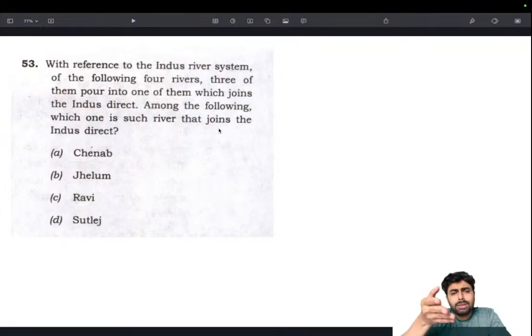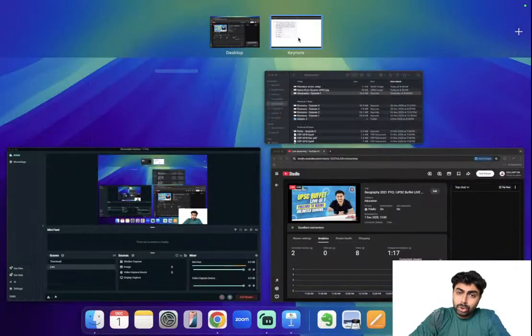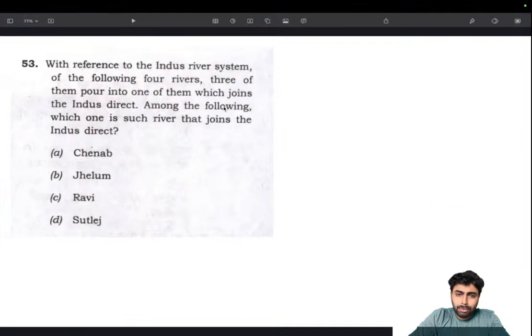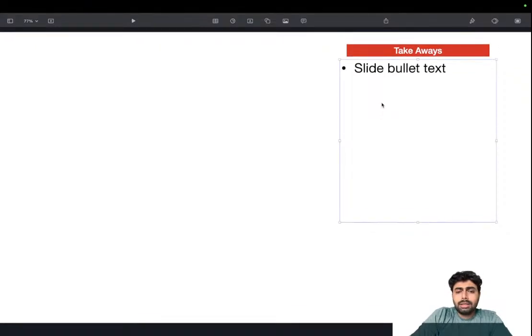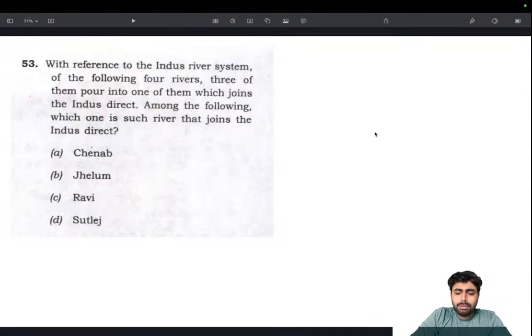Most of you might know, because the Indus river system, Gangetic river system, and Brahmaputra river system is something that we should be studying, but I know it's a bit extensive with all the tributaries and the number of tributaries, including the left bank, right bank tributaries and their origins. It can get slightly tricky. So I recommend you start off with the Indus river system. It's relatively simple. In a river system, you should be looking for a few things. Before I say the answer, it's only factual, that's why I'm saying a few things.